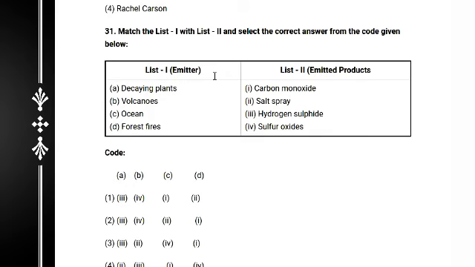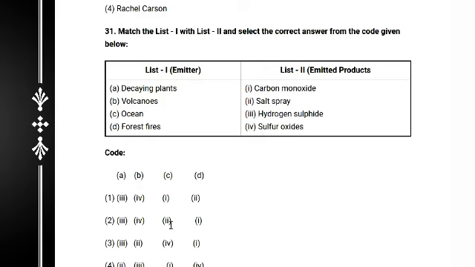Carefully, the first option: decaying plants emit hydrogen sulfide, and volcano definitely emits sulfur oxide. Ocean basically emits salt spray, option C is 2, and forest fire basically emits carbon monoxide.